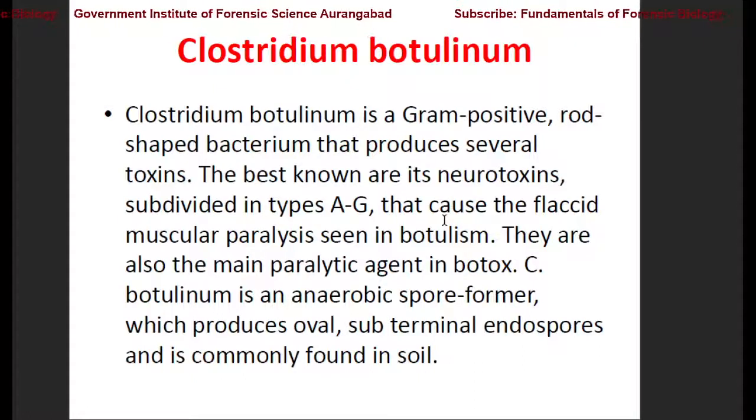And this organism we can find commonly in soil. So it is a soil borne, gram-positive, rod shaped, anaerobic bacteria, and which produces a deadly toxin called a neurotoxin.